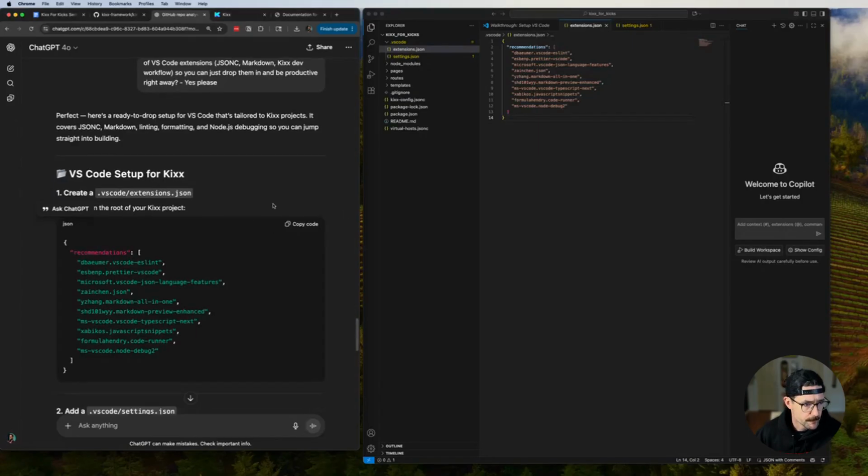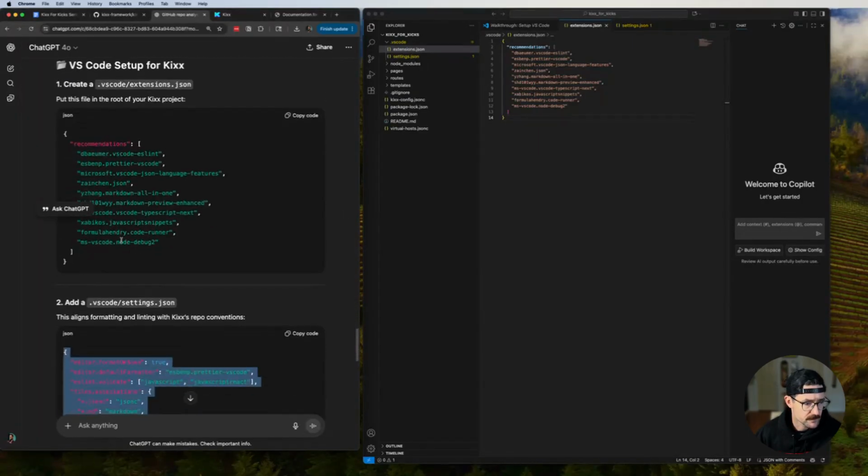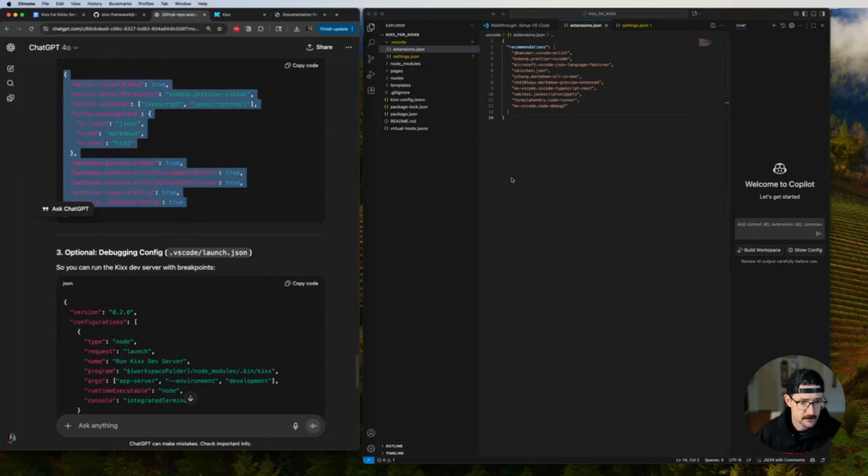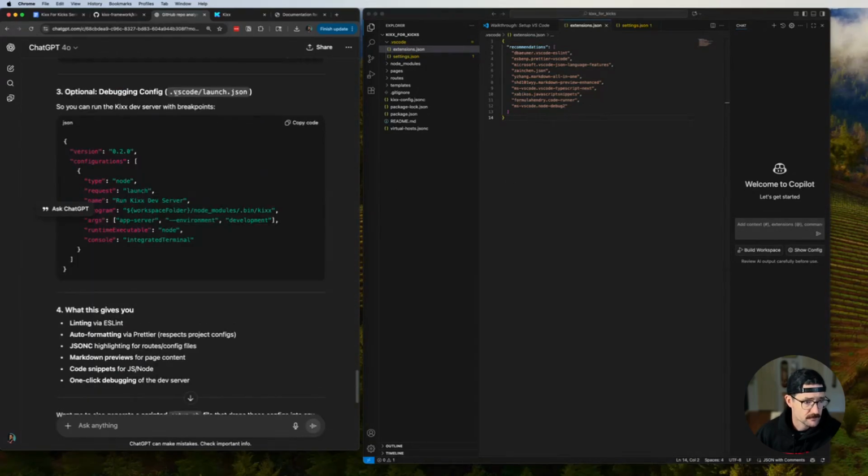Okay. Create VS Code. Did that. Create settings. Done. Extensions. Settings. Boom. Optional: debugging config so that you can run the Kixx dev server with breakpoints. I don't really know what that means. I guess that means it gives me a chance to add in points where it'll print somewhere everything's good, everything's not good, to help with debugging as things get more complicated. Okay, let's do that. Breakpoints seem good.